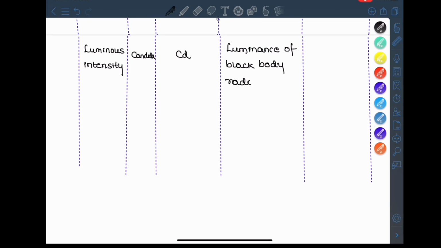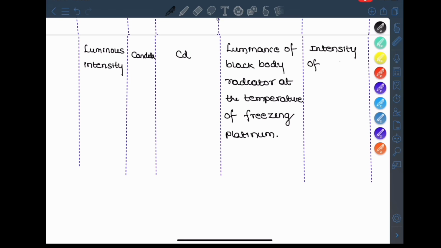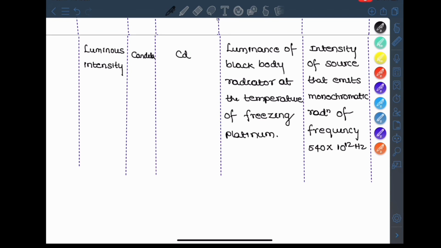The new definition is the intensity of a source that emits monochromatic radiation of frequency around 540 into 10 to the power 12 hertz, and that has a radiant intensity in that direction of 1 by 683 watt per steradian.